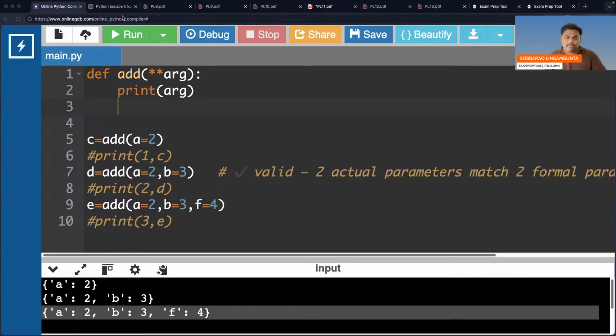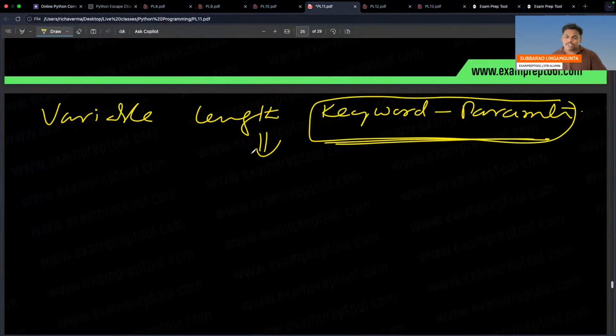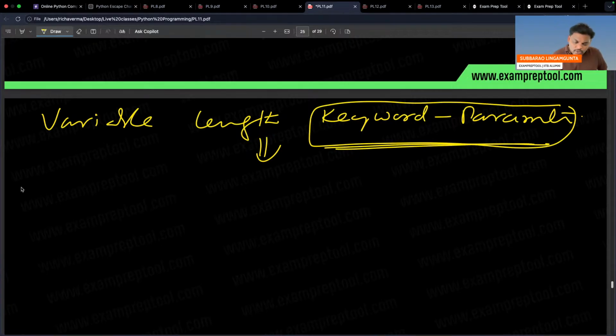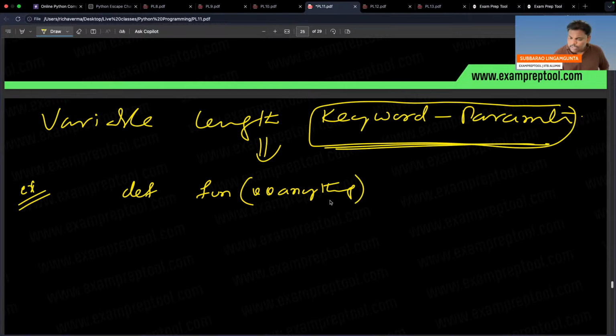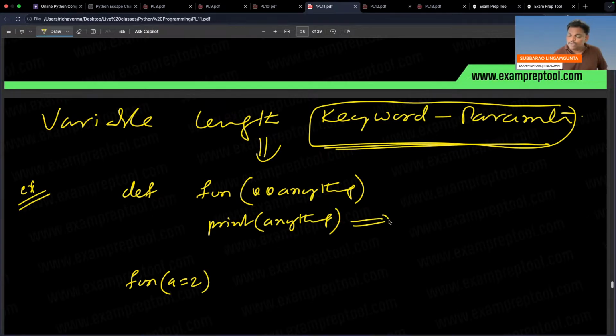Fine. I hope everyone got clarity. So remember, I'm just concluding here. See this def some function with double star anything, and it prints anything. From the main function, if I call some function with a equal to 2, then the output is going to be in dictionary format, a colon 2.